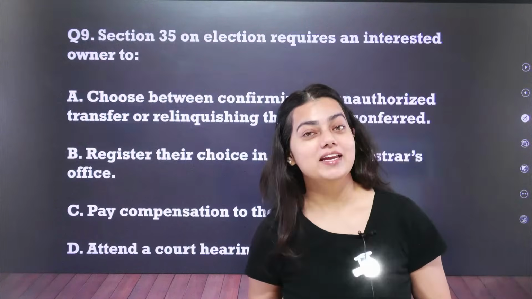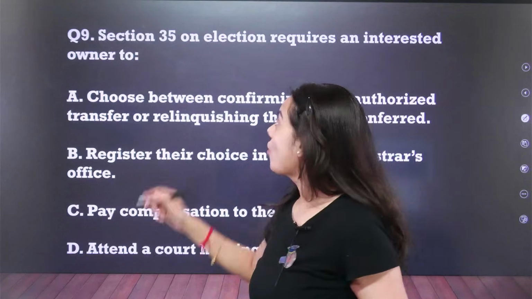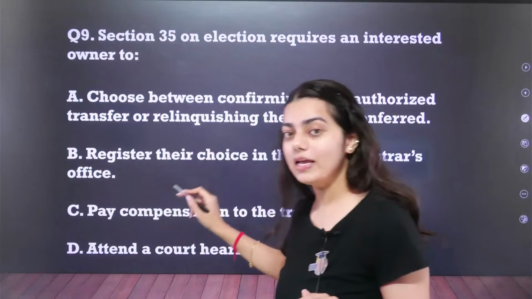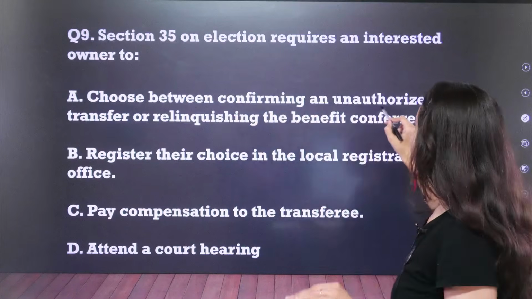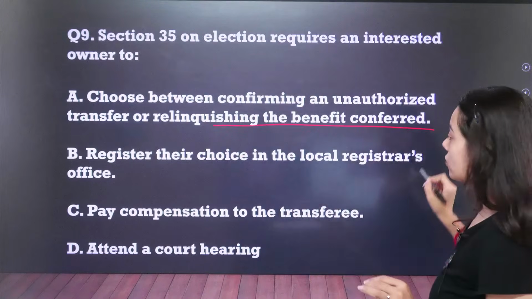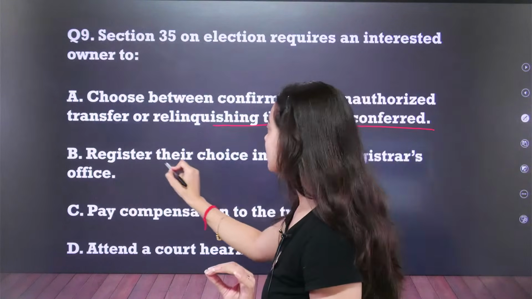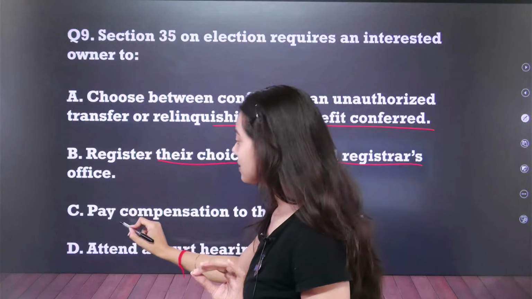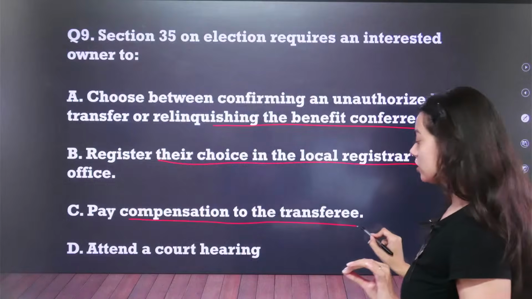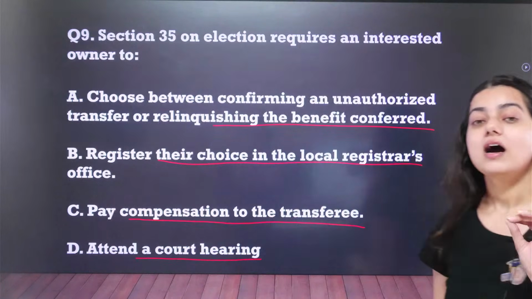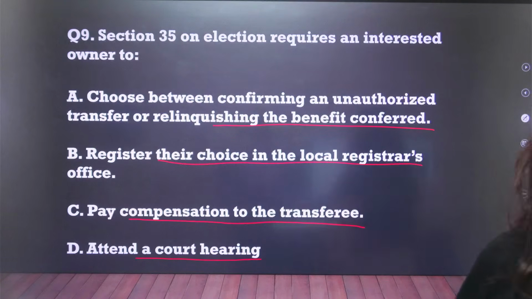Question number 9. Section 35 on election requires an interested owner to, option number A, choose between confirming an unauthorized transfer or relinquishing the benefit conferred. Option number B, register their choice in the local registrar's office. Option number C, pay compensation to the transferee. Option number D, attend a court hearing. Answer this question. Question number 9.